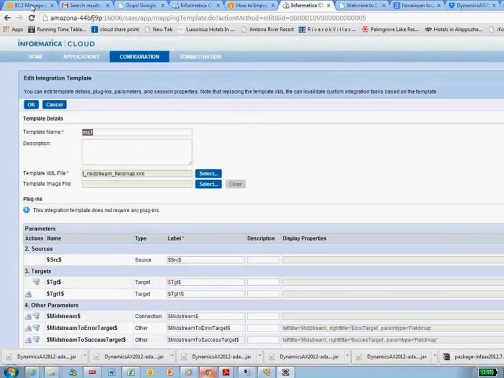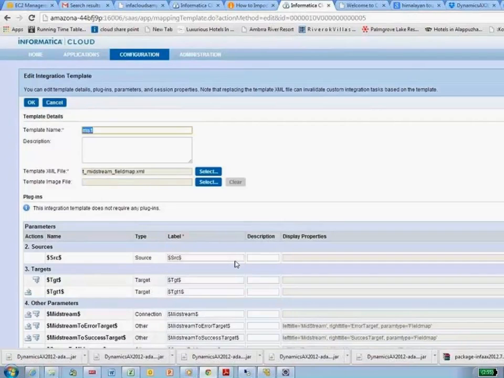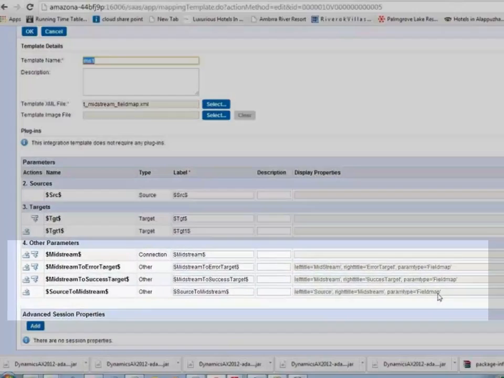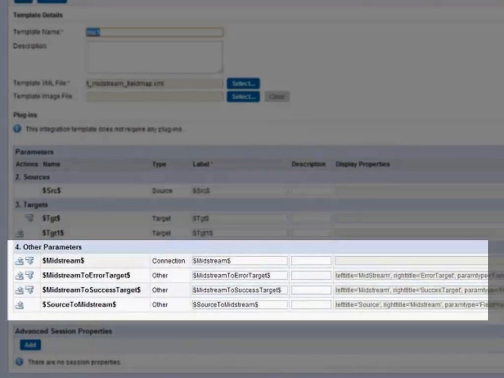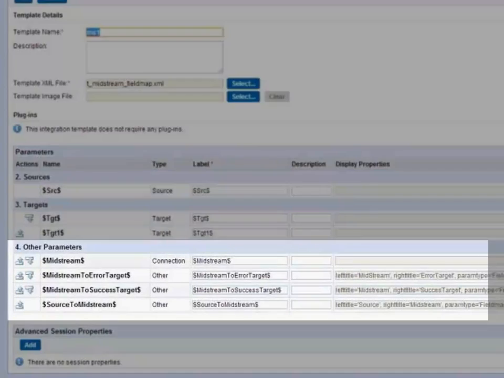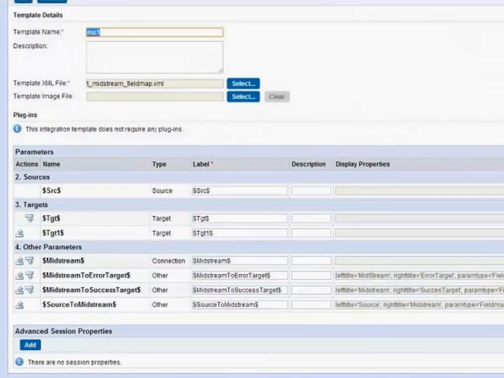To start using Informatica Cloud's new Midstream Connector capabilities, you'd have to start by configuring a template and importing it into Informatica Cloud and configuring all the different display parameters under the Other Parameters section. Once you've gone ahead and configured them, you're now ready to start using it in a custom integration task.